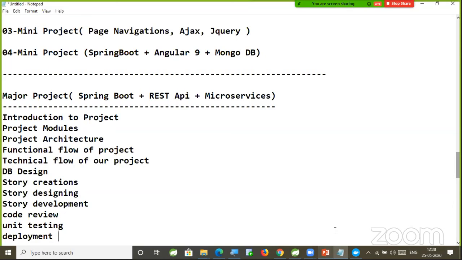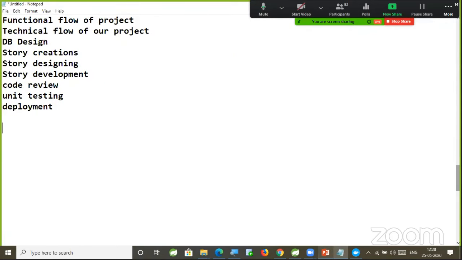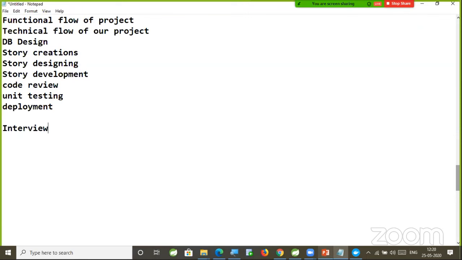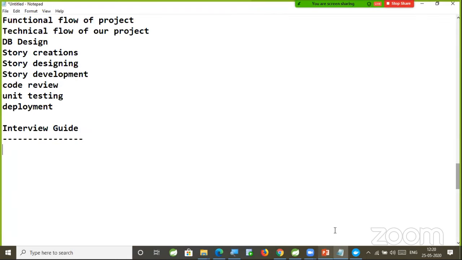But please keep in mind, whatever the project it is, we have to become an experienced developer. That much code you have to learn, that much confidence you have to get, right? After this mini project is completed, I am going to provide an interview guide. To attend the experienced interview, what else is required? Several concepts from core Java are important. Apart from the tools, the project architecture and the project knowledge, what are the things we need to know from the core Java standpoint that we need to understand, right?